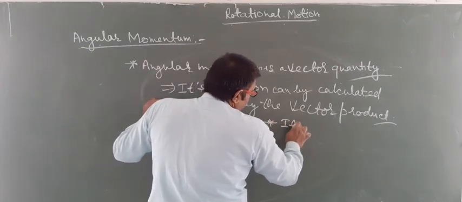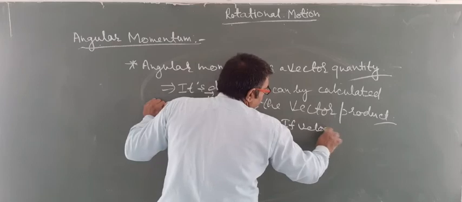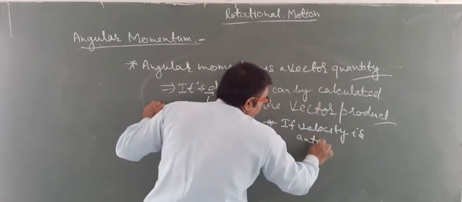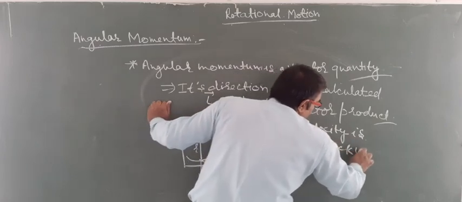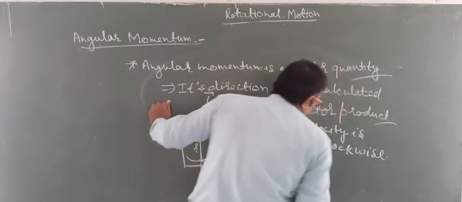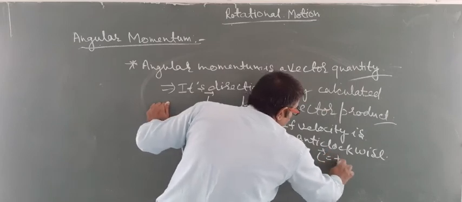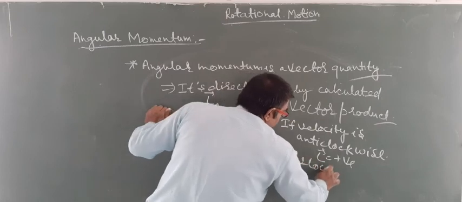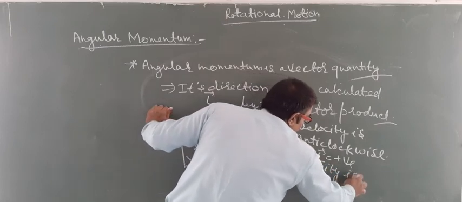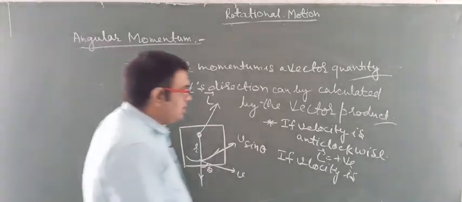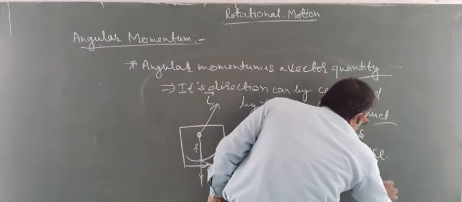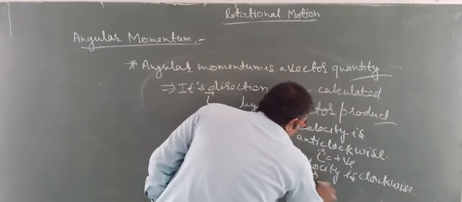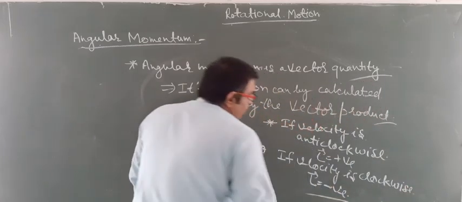If the velocity is anti-clockwise, angular momentum is positive. And if the velocity is clockwise, then angular momentum will be negative.